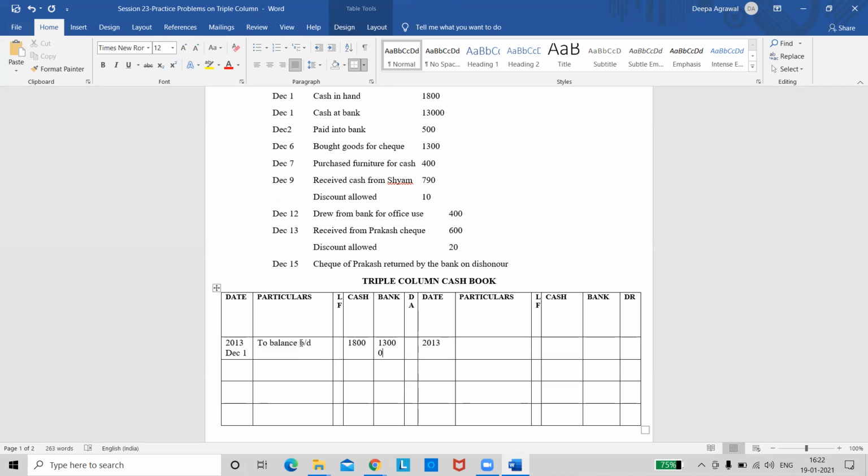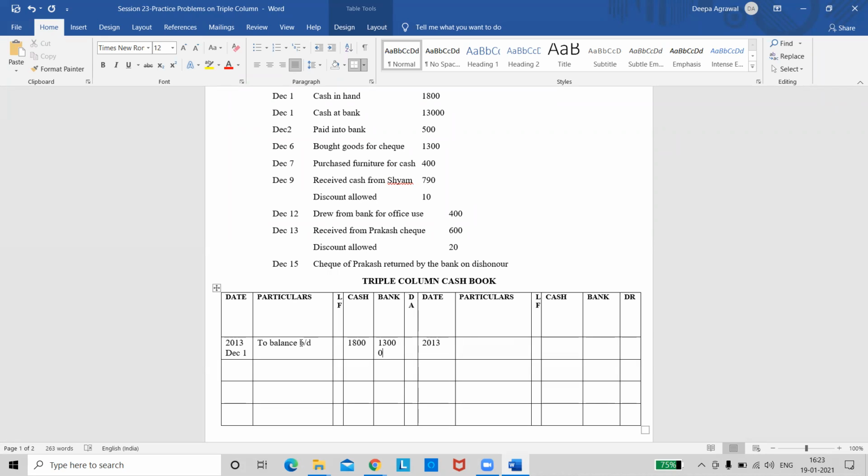Now see the next transaction, December 2nd, paid into bank. Paid into bank, yes. So December 2nd is paid into bank 500. So which column should I enter this transaction, cash or bank? Both. What does it mean? Paid into bank means what? Ma'am, it was contra entry.